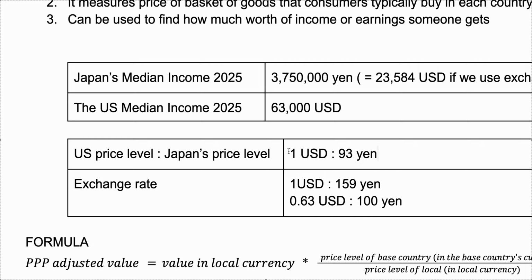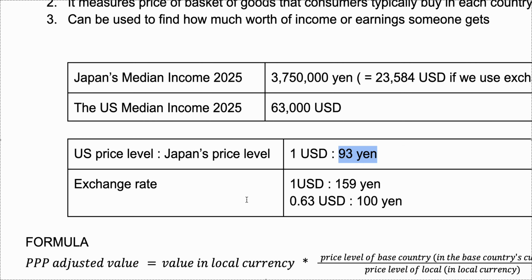That's what it means. It's about ratio. Let's say those typical baskets cost $100 in the US. Then it would cost 9,300 yen in Japan. So it's about ratio. So if this is $2, this would be 186 yen.